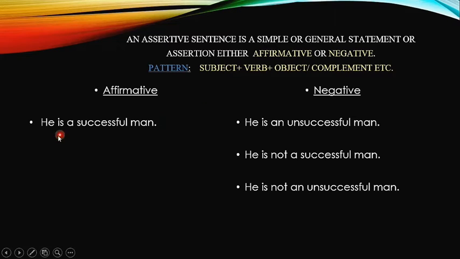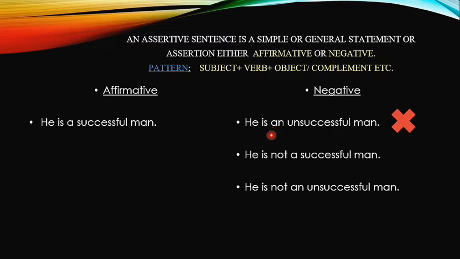Let's check out. He is a successful man. Negative form. Is this a correct one? He is an unsuccessful man. Does it go with the sentence that is given already? He is a successful man. We cannot change the meaning. He is not an unsuccessful man. This is not even a negative sentence also. There is no negative word here. Okay, so that's why this is a wrong answer.